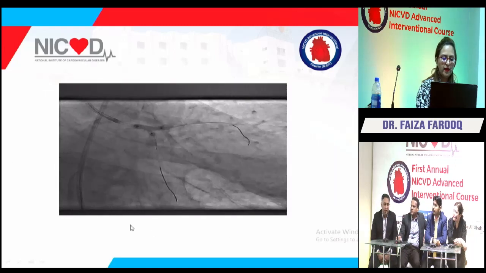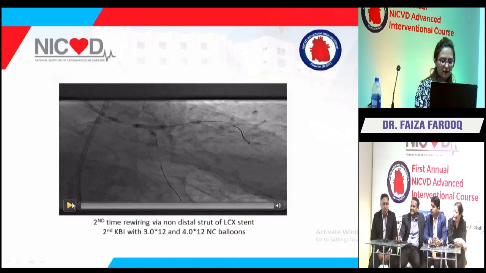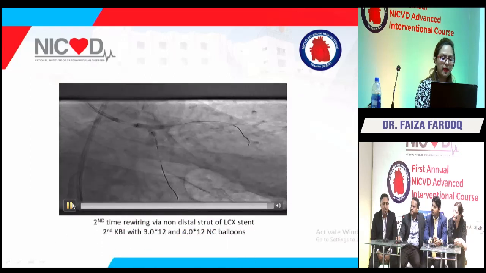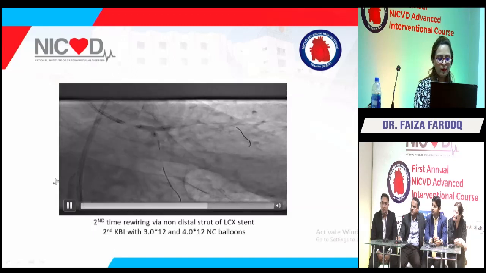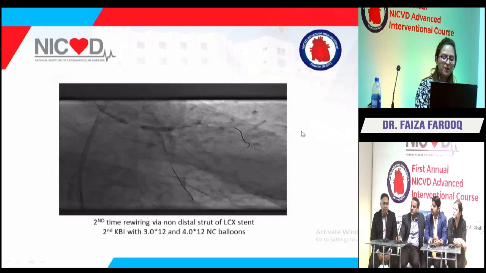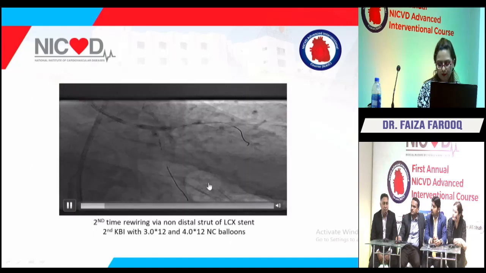So, finally, we recrossed again. The second time rewiring done, which is the main step of the DK crush versus a mini crush. That's how we do our second kissing balloon inflation. This was again done via a non-distal strut of the circ segment, and a 3/12 and a 4/12 NC balloon was used for the second kissing balloon inflation.